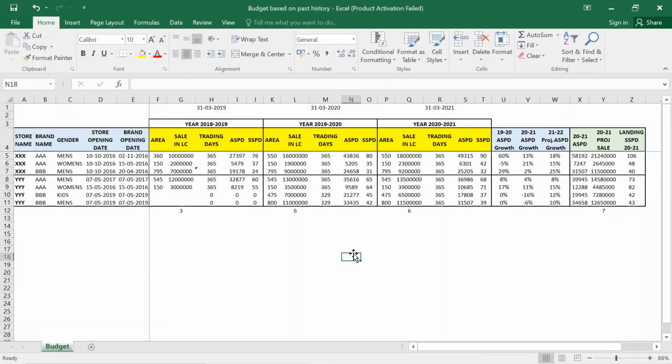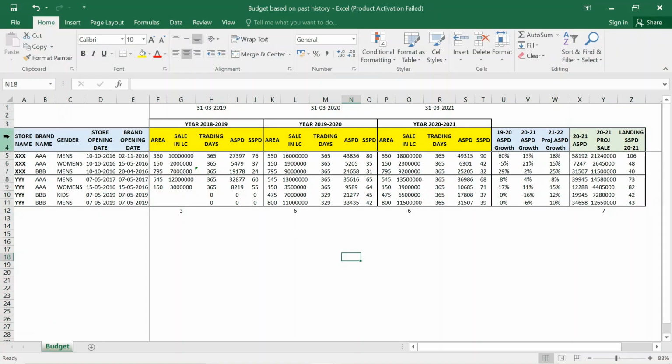This is a little easy and a little complicated at the same time, because this will give you complete historical data of how the store or a particular brand has performed in the previous season or previous year. Has there been any up and down in the subsequent seasons, and how do you expect that brand or store to perform in the year coming forward? So I'll just brief you about what this format is all about. I've already populated the data so that you can have a handy experience on this.